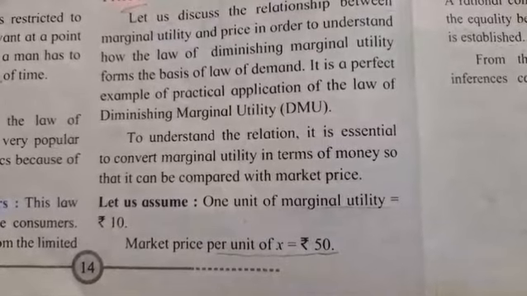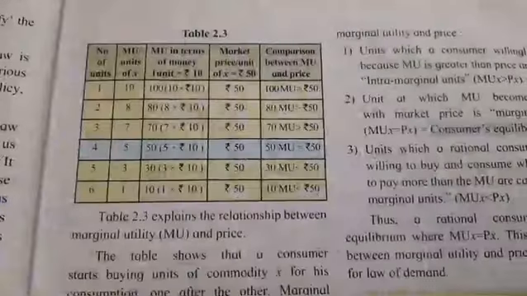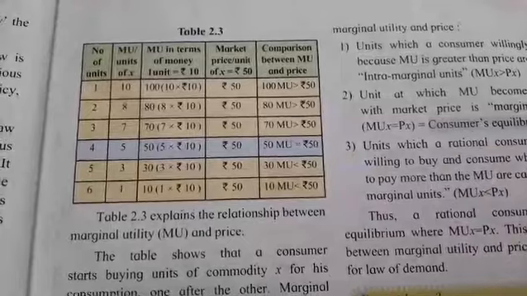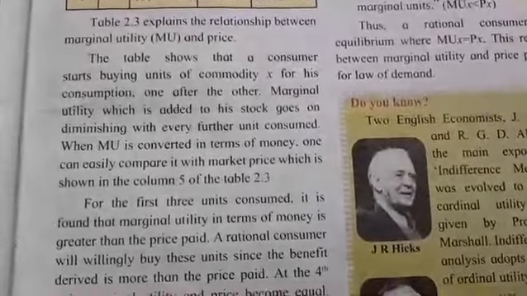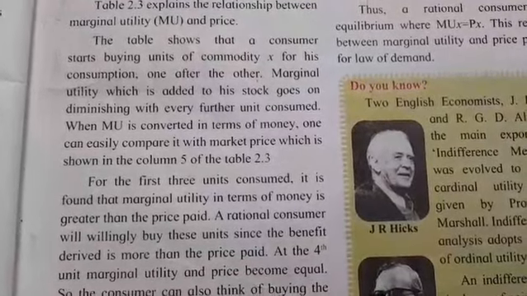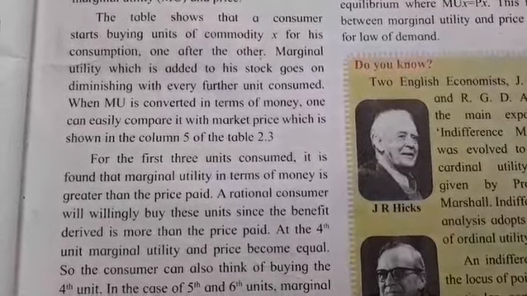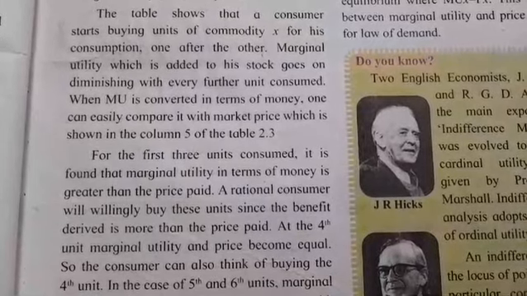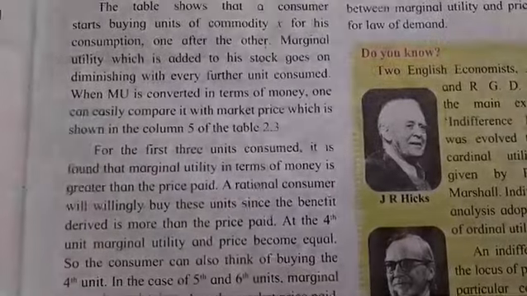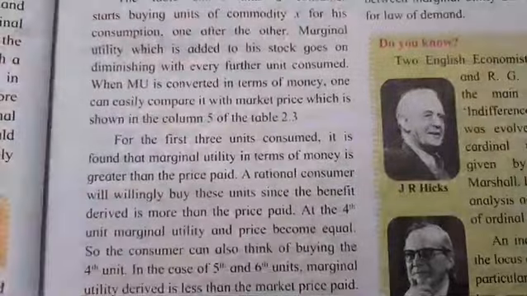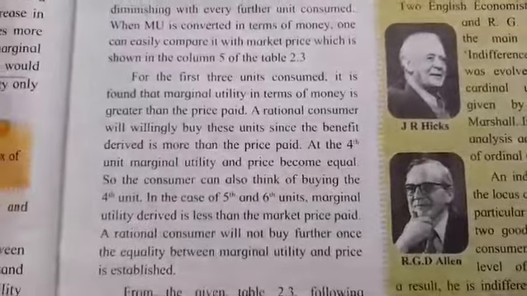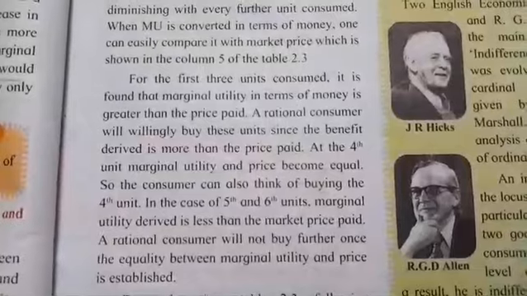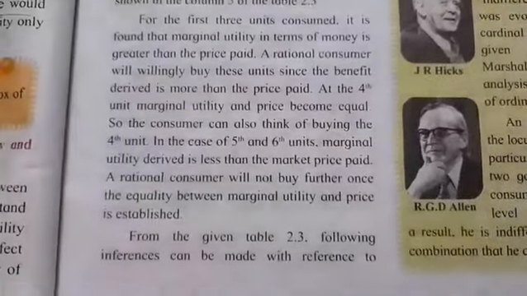Market price per unit of X is rupees 50. Table 2.3. Table 2.3 explains the relationship between marginal utility and price. The table shows that a consumer starts buying units of commodity X for his consumption, one after the other. Marginal utility which is added to his stock goes on diminishing with every further unit consumed. When MU is converted in terms of money, one can easily compare it with market price, which is shown in column 5 of the table 2.3.